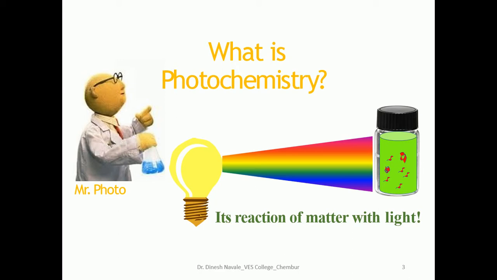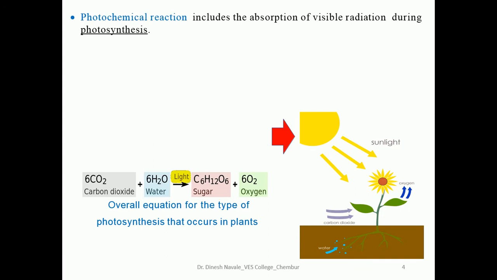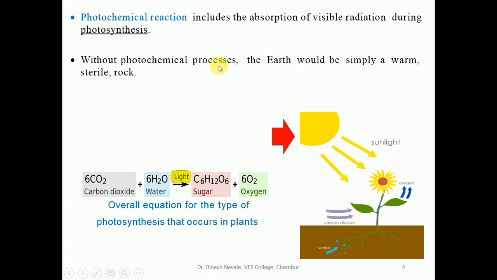Now, what exactly is photochemistry? Photochemistry is nothing but the reaction of matter with light. So any interaction of light with matter will belong to photochemistry. Photochemical reactions include the absorption of radiations during photosynthesis. Without photochemical processes, the earth would simply be a warm, sterile rock.